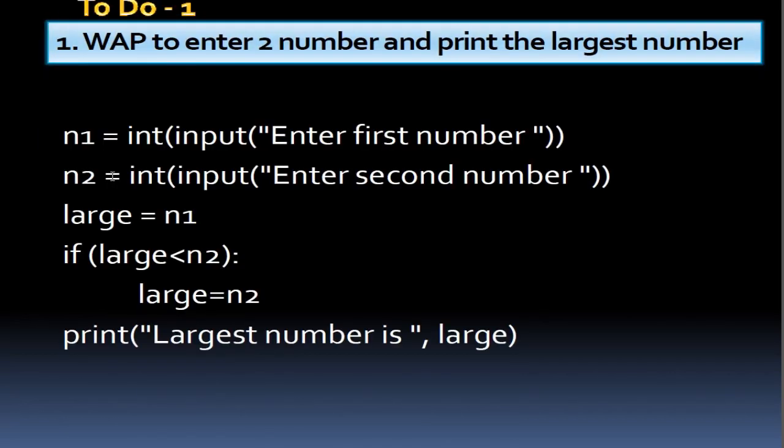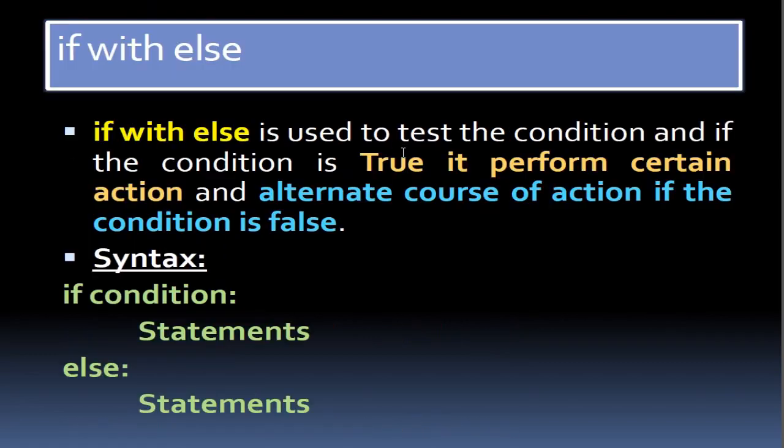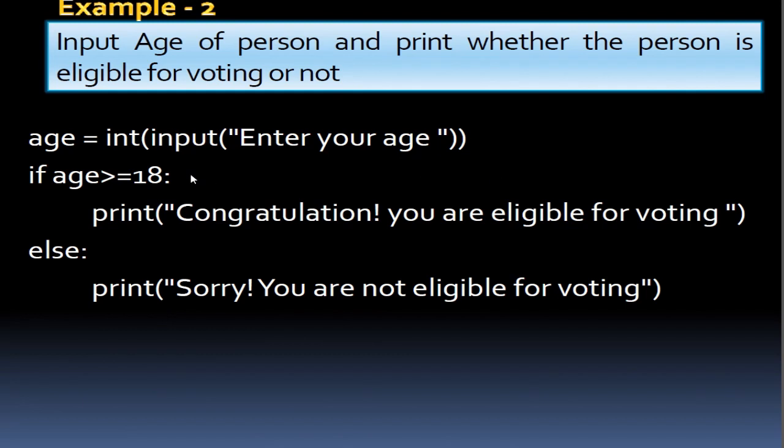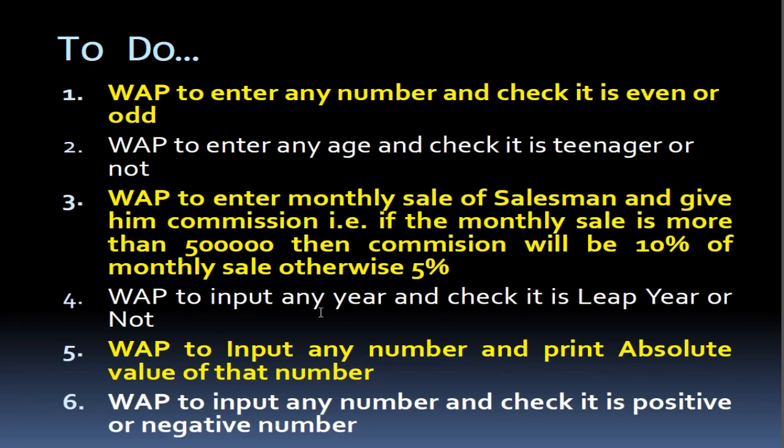In the if condition, we have to give some initial point so that if the condition does not satisfy, the initial point will be displayed. But with else, we don't need to give any initial step; the else part will be displayed in the statement itself. According to that, you are supposed to solve all these questions: enter a number and check whether it is even or odd, enter any age, monthly sale, and input any year for leap year. This type of program you can solve.